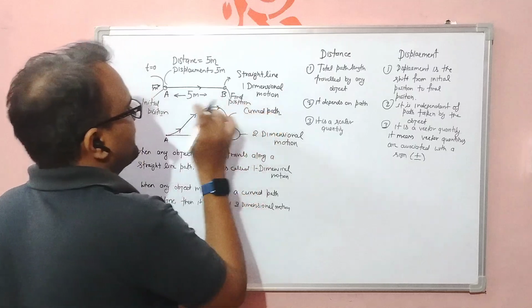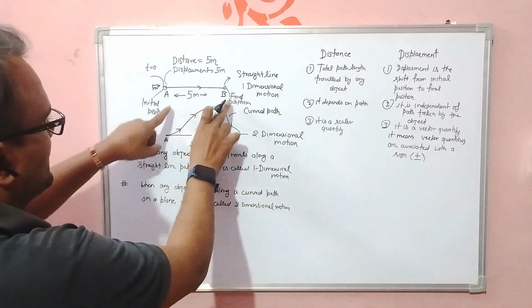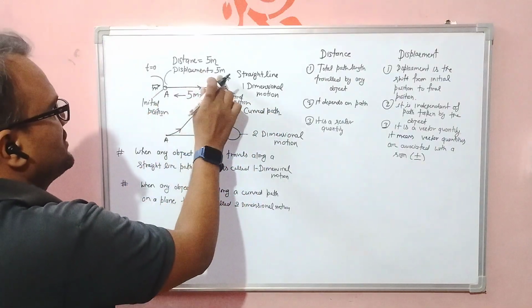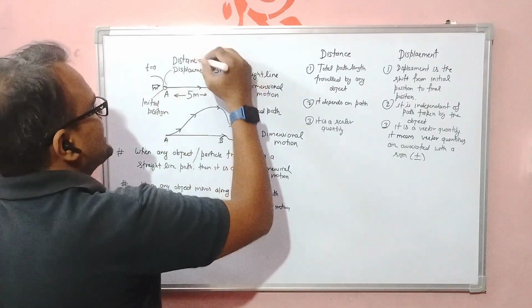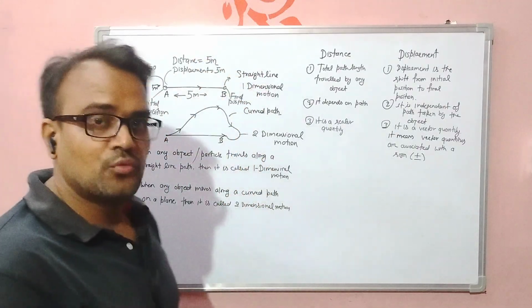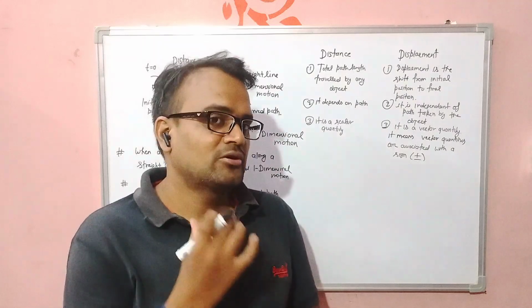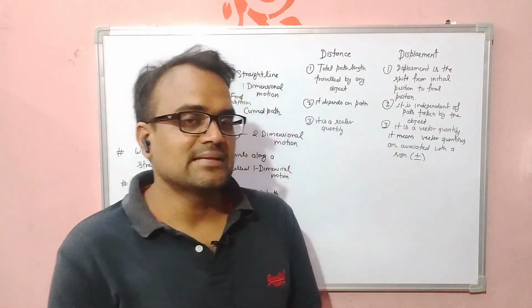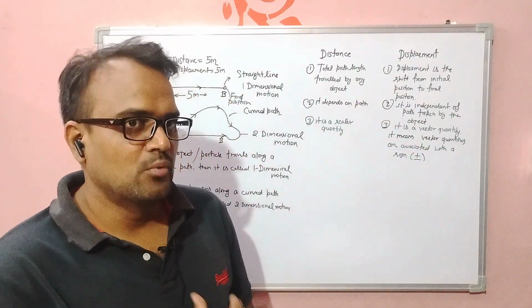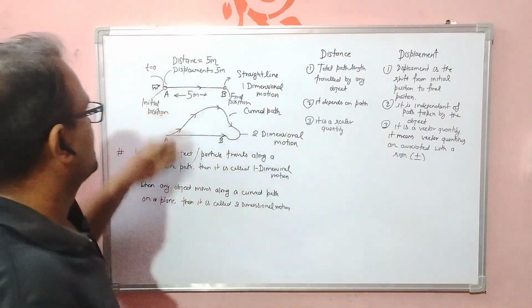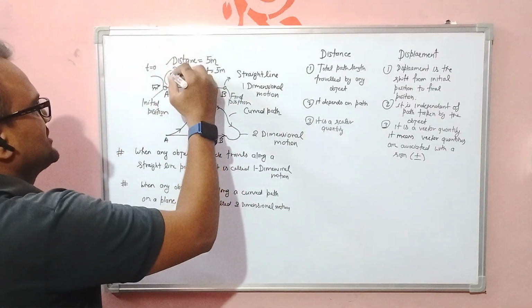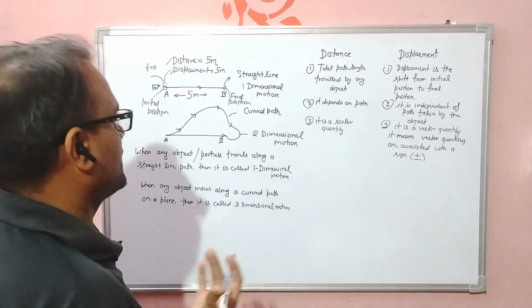So the shifting between initial position and final position is 5 meter. Okay, so in that case we can say distance and displacement both are equal, and it is a particular case when distance and displacement both are equal, right? So in a straight line path, distance and displacement are equal.